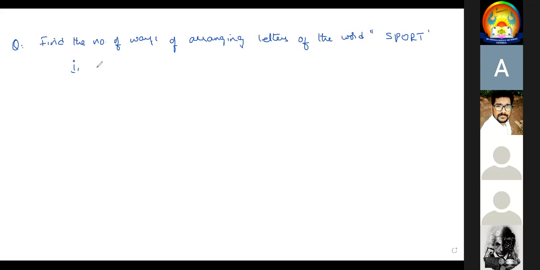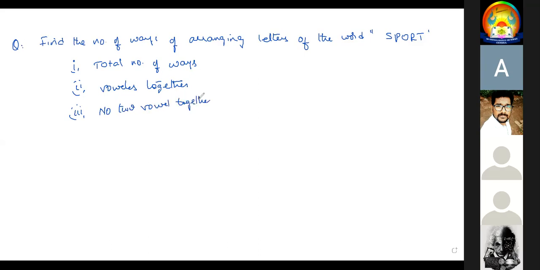First one: total number of ways. Second one: vowels together. Third one: no two vowels together. That's it. Start with this. The fourth one also we can do.